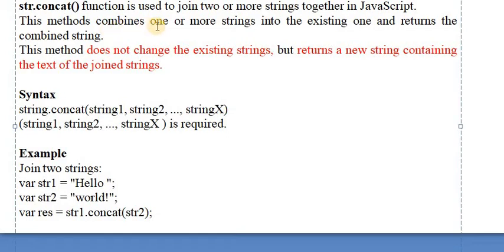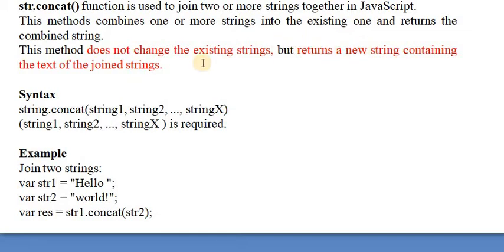This method combines one or more strings into an existing one and returns the combined string, means it returns the new string on a web page. This method does not change existing strings, but it returns a new string containing the text of the joined strings.